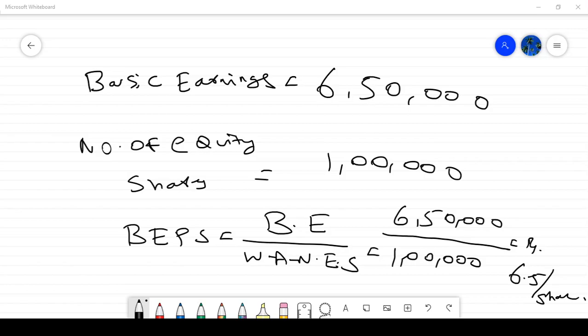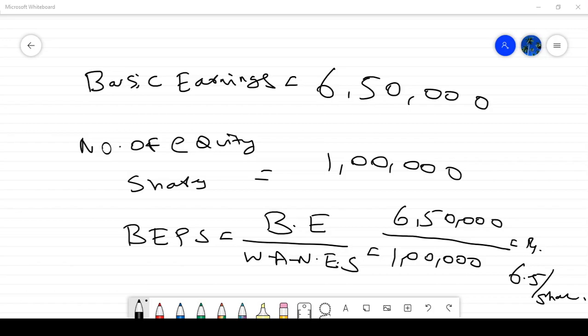Sometimes during the year they will do a buyback of shares, correct? Buyback means buying back the shares. So in such a case, say one shareholder invested one share at the beginning of the year, and after 6 months the company issues new shares.